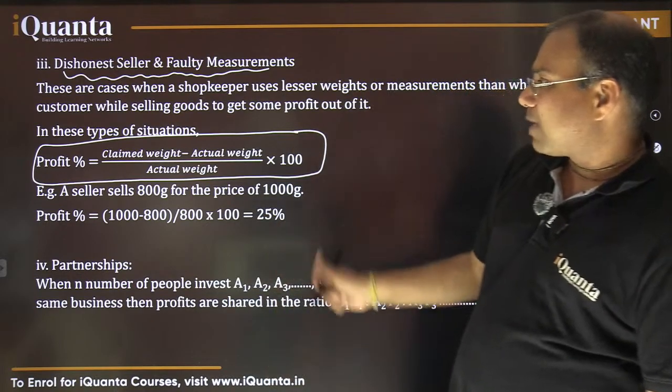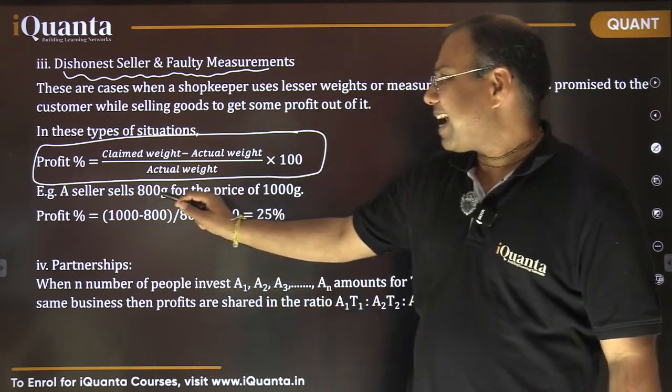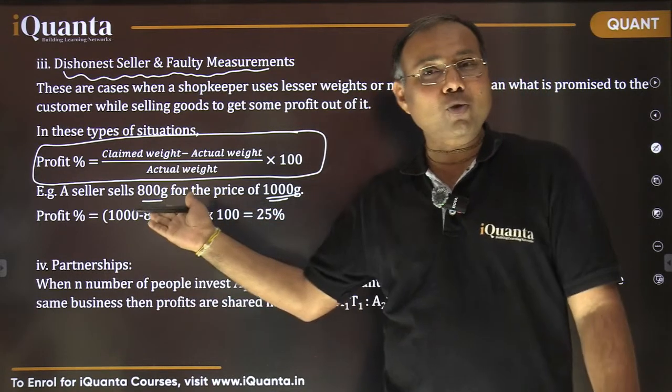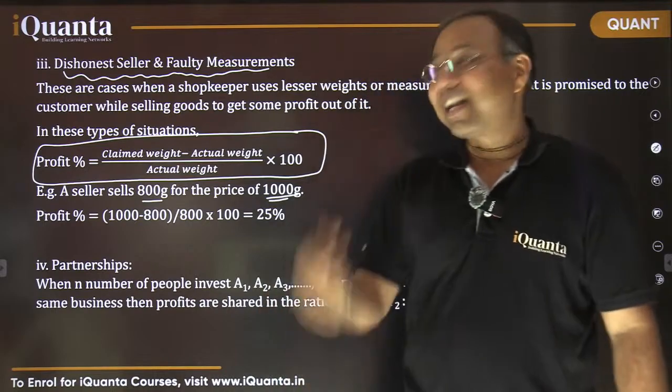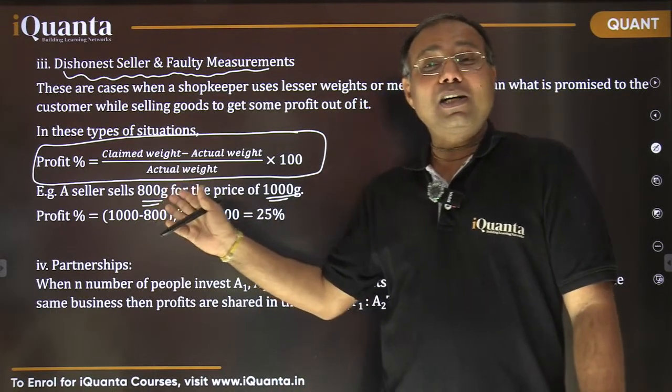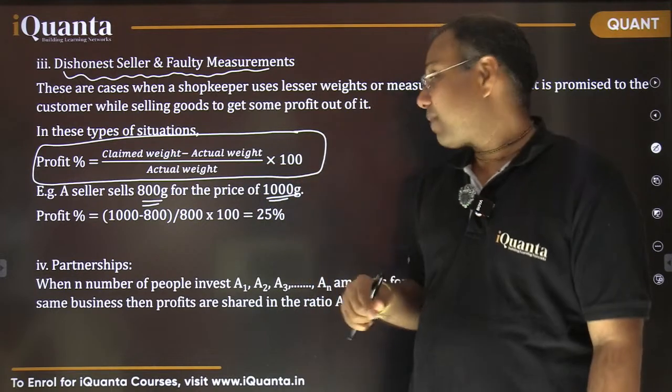So an example is also given here. A seller sells 800 gram for the price of 1000 gram. I had said 900 gram, but this one is an even bigger thief, giving 800 gram. Anyway, so he's selling only 800 gram quantity for a price of 1000 gram, right?